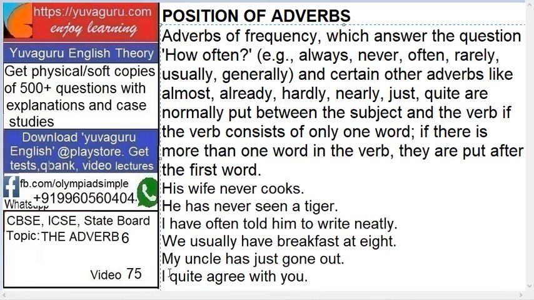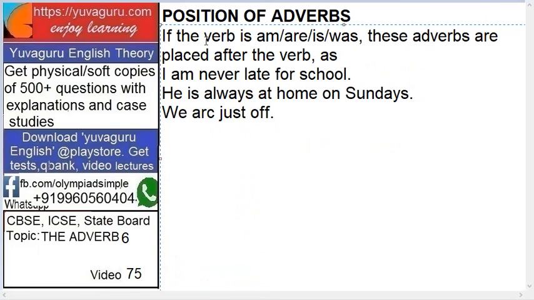So I is the subject and agree is a verb. I quite is an adverb, right? So remember the logic. Between the subject and the verb, if the verb has one word, and between the subject and the first word, if the verb has two words. Okay. If the verb is am, are, is, was, these adverbs are placed after the verb. Means verb is this, am, are, is, was.